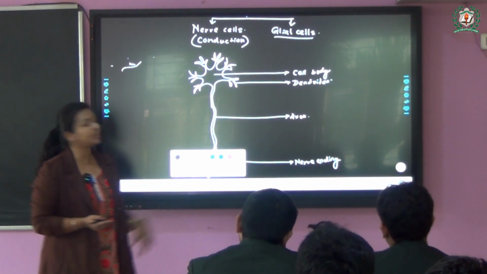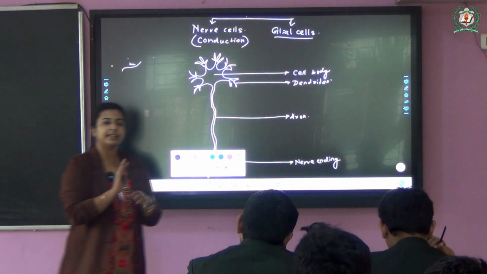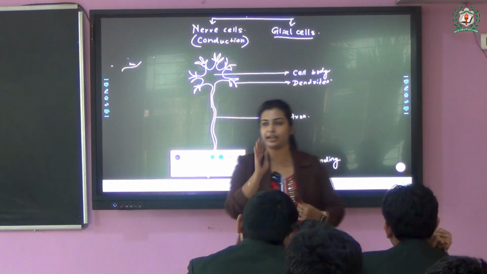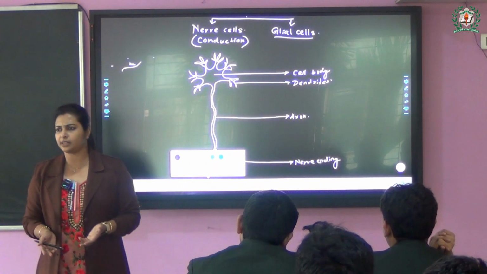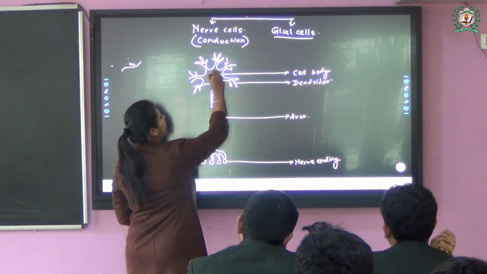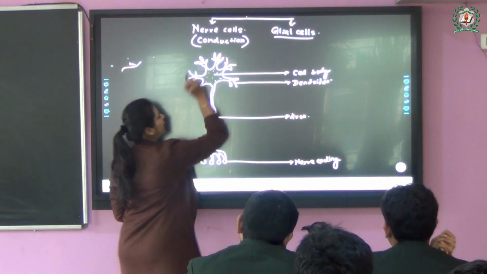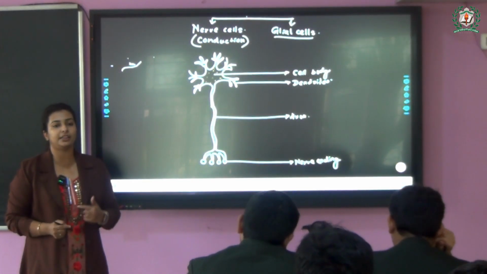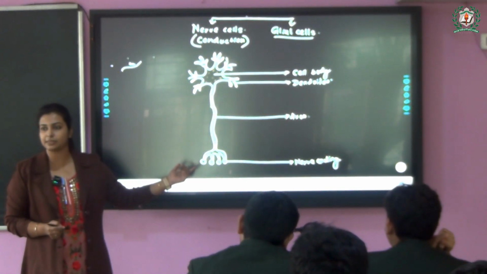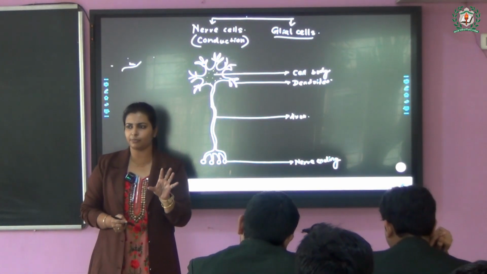First of all, starting with the cell body. It is nothing but a cell, right? It's nothing but an entire cell. So if it is a cell, it will have a normal cytoplasm. But this cytoplasm has a different name as it is present inside a neuron. So it is the neuroplasm. Obviously, it is a little different from normal cytoplasm.